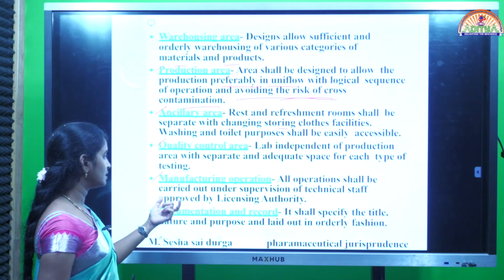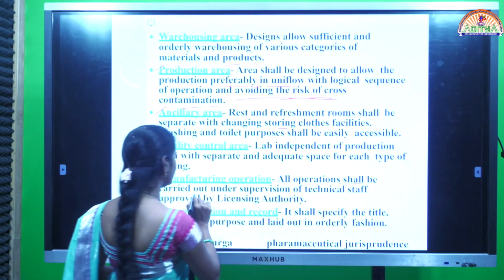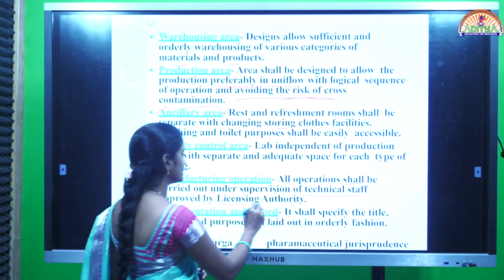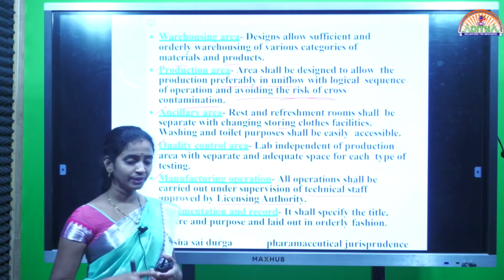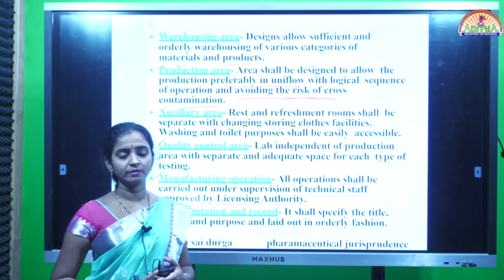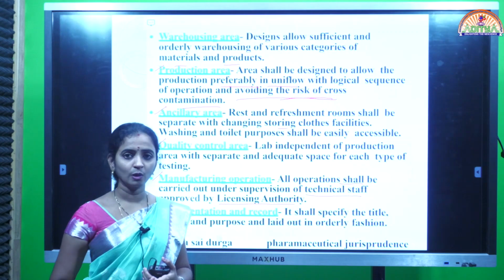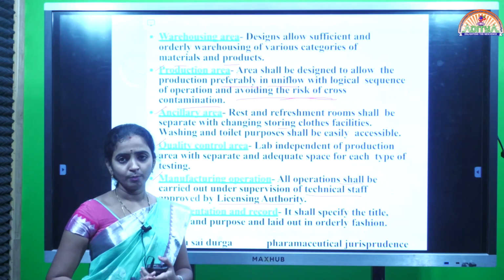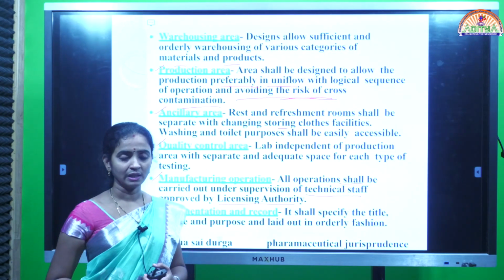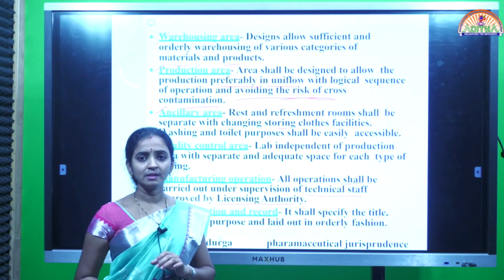Next, finally, that is manufacturing operation. All operations shall be carried out under supervision of technical staff approved by licensing authority. We know that any activity which is involving the pharmaceuticals, for example, manufacturing of the drugs and cosmetics, or sale of the drugs and cosmetics, or import, export, anything where we are dealing with the pharmaceuticals, the activity must be done under the supervision of the licensed person.